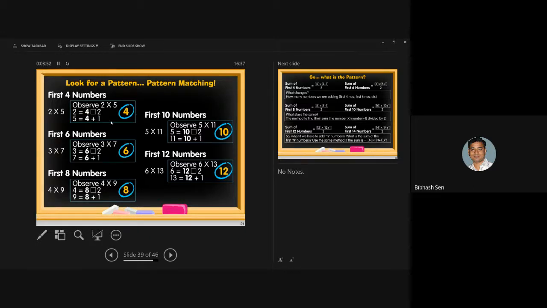But to get the solution, what should I do? First 8 numbers we can write in this way. If you go for the first 8 numbers, suppose this one, first 4 numbers 1 2 3 4, 1 2 3 4. What I did, that means 4 plus 1 is 5, 3 plus 2 is 5. So 2 into 5, and notice you check that pattern is coming with that number.